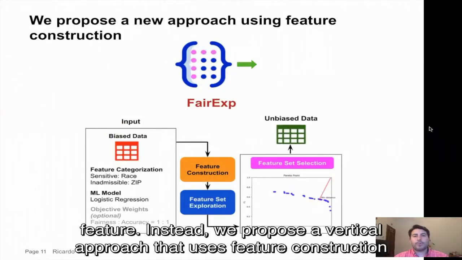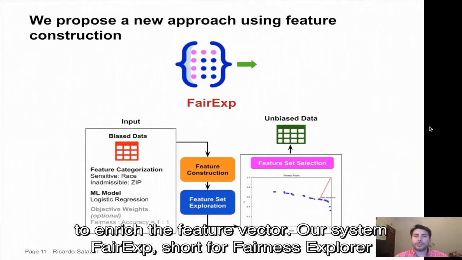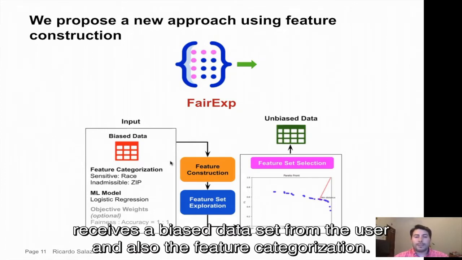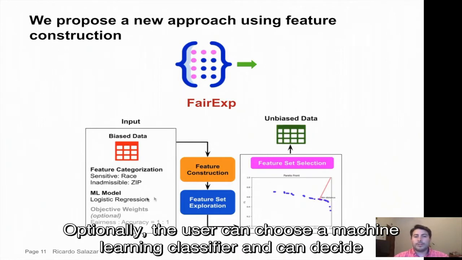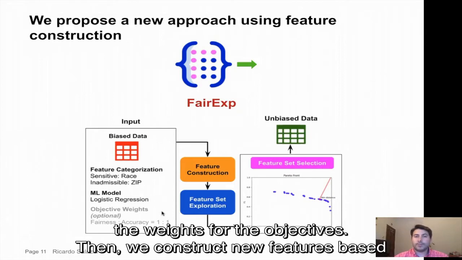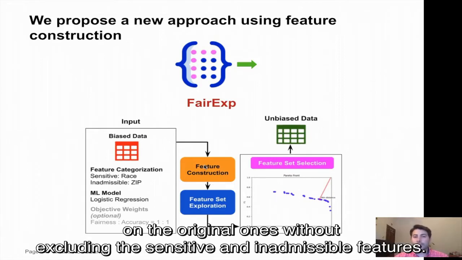Instead, we propose a vertical approach that uses feature construction to enrich the feature vector. Our system FairX, short for Fairness Explorer, receives a biased dataset from the user and also the feature categorization. Optionally, the user can choose a machine learning classifier and can decide the weights for the objectives. Then we construct new features based on the original ones without excluding the sensitive and inadmissible features.